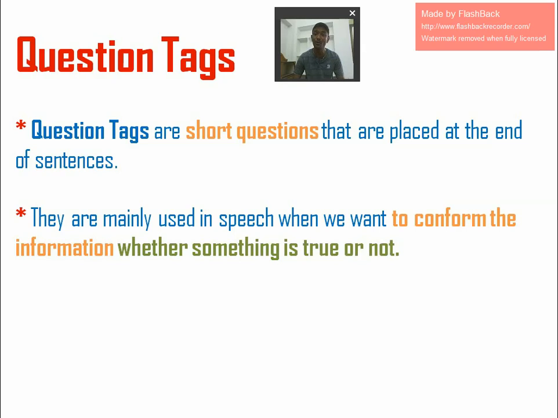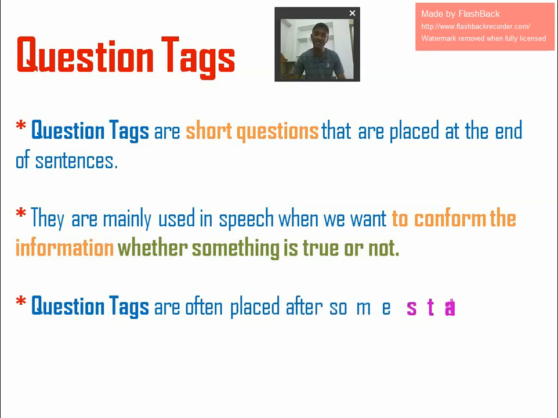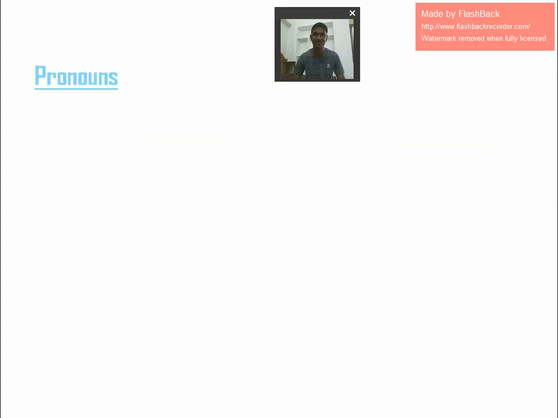And why do we use them? When we want to confirm the information, whether the statement is true or not. To confirm the statement, we use question tags. Where do we use them? We use them at the end of the statement. Question tags are often placed after statements, requests, or orders. Then only we use them. Okay, right.